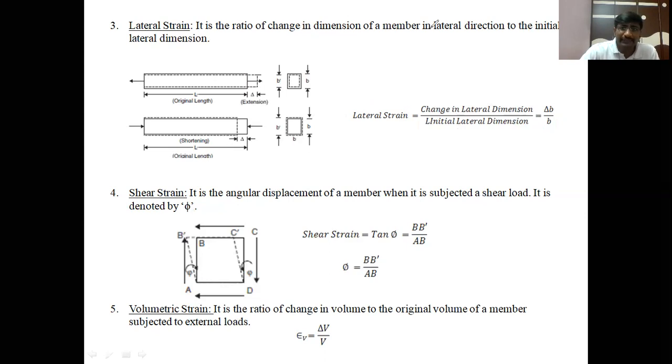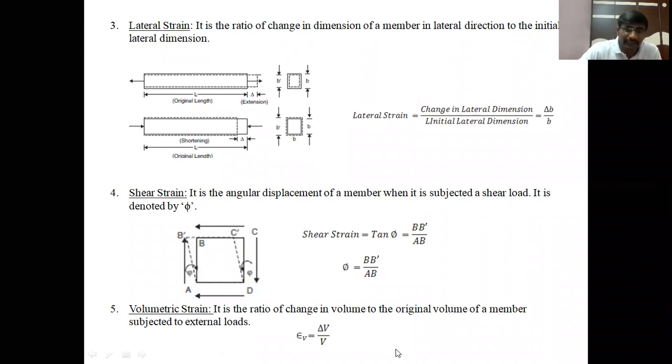The next type of strain is shear strain. Shear strain is the angular deformation or angular displacement of a member when it is subjected to a shear load. Previously I told that a shear load is a tangential load applied on a member parallel to the axis. It is called the shear load or tangential load.